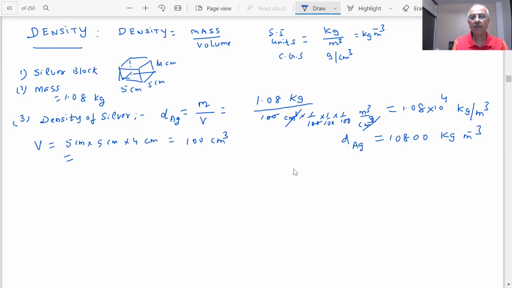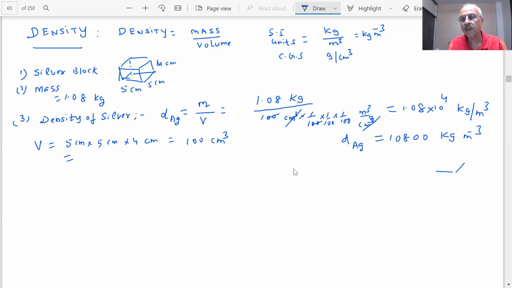Is it right? Yes, sir. In SI units, if I take 1 meter cube of silver, it will weigh how much? 1.08 into 10 power 4 kg.